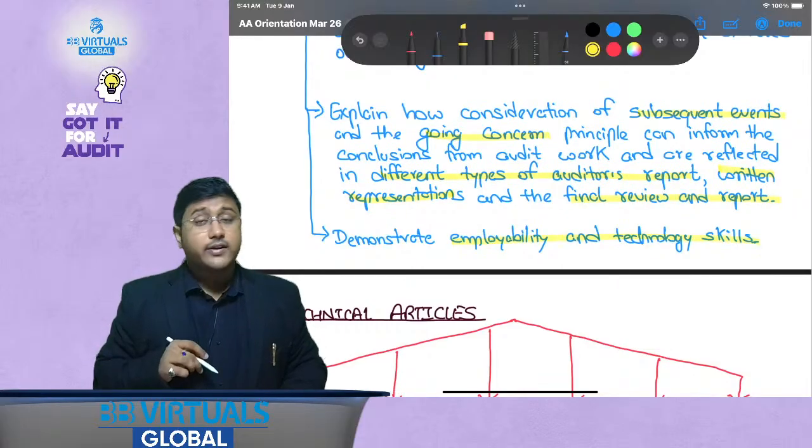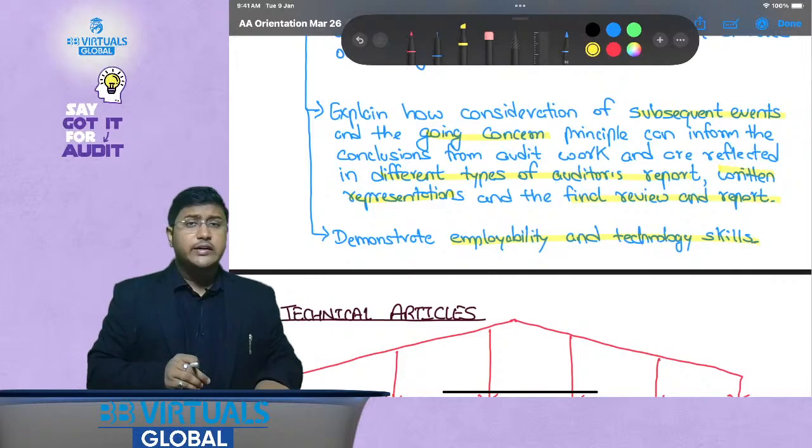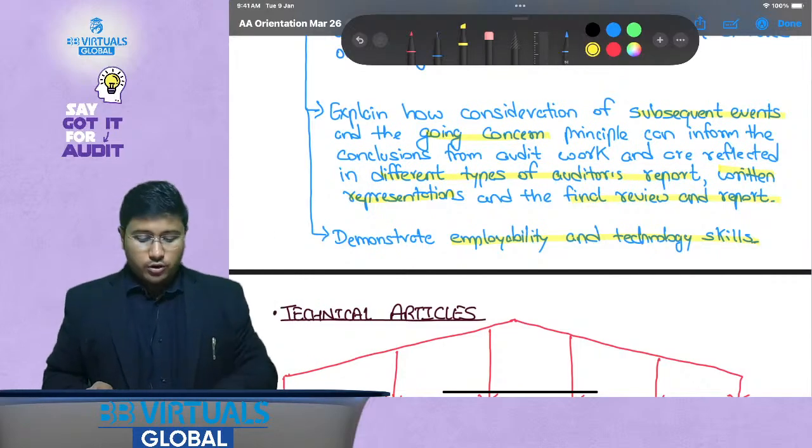Then demonstrate employability and technology skills. All of this was covered as part of what? As part of our discussion of the syllabus.